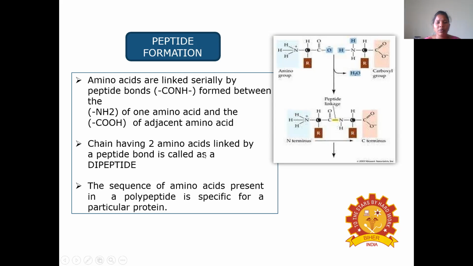The chain having two amino acids linked by a peptide bond is called a dipeptide. So this is one amino acid and this is another amino acid. The carboxylic acid group of one amino acid joins with the amino group of the other, forming a bond. This bond is the peptide linkage. This side is the N-terminal, where the amino group is. Here is the carboxylic acid group, so we say C-terminal. The sequence of amino acids in a polypeptide is specific for a particular protein.